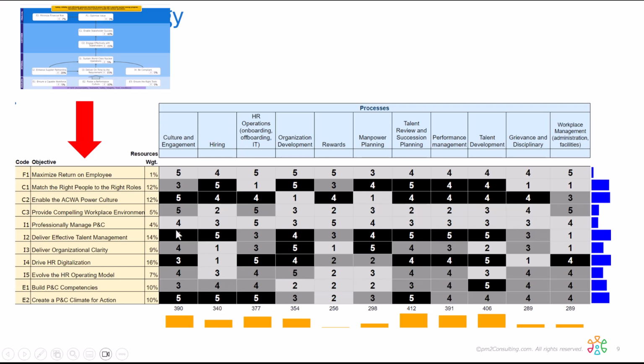We can also see horizontally who needs to work together to achieve the objective. In other words, to make sure that we match the right people to the right roles, if I were to have a team meeting, I don't need anyone from culture, but I do need someone from hiring, no one from HR ops, but I do need someone from OD, no one from rewards, yes, someone from manpower planning and talent review and performance management and talent development. So now I can figure out how we need to collaborate across departments.